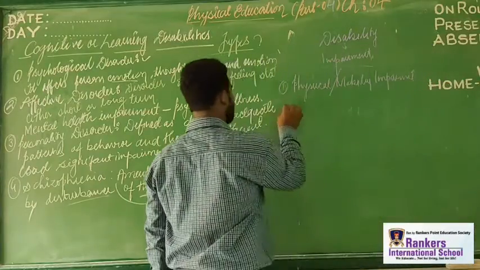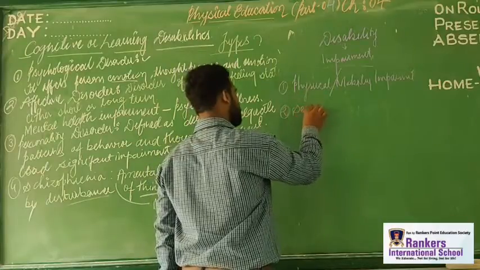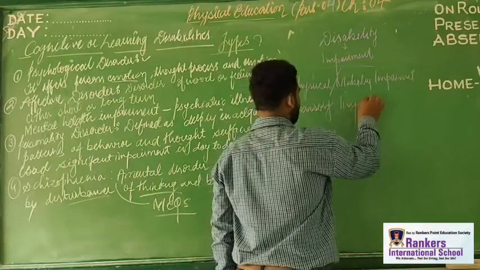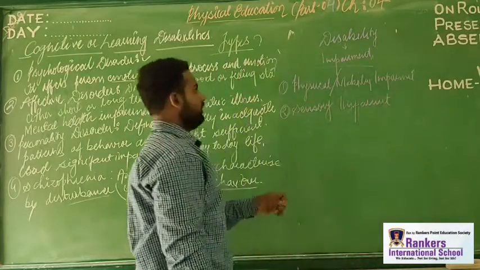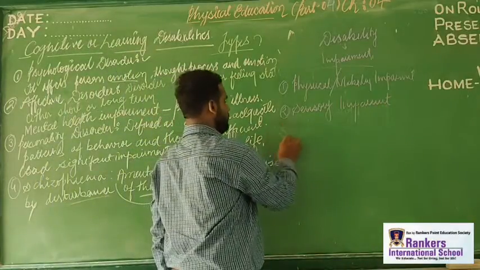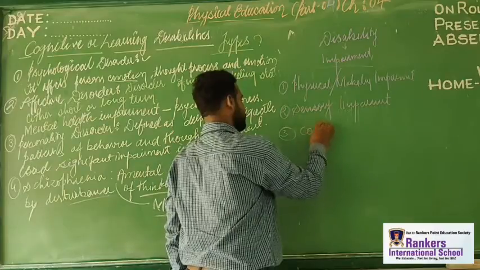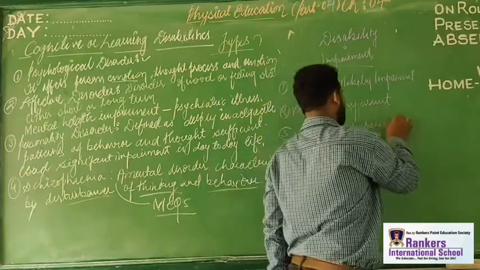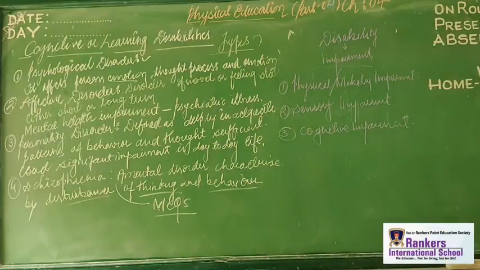Second is sensory impairment. Third is cognitive. Got it? These are the 3 most important factors where we keep our main focus. And this is a 3 marks question, and I have let you know the detail of this.